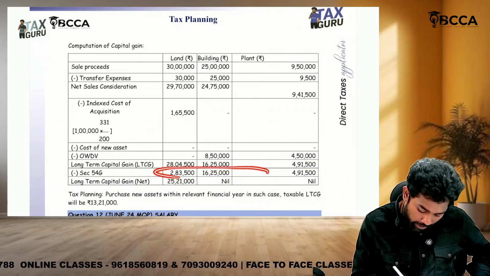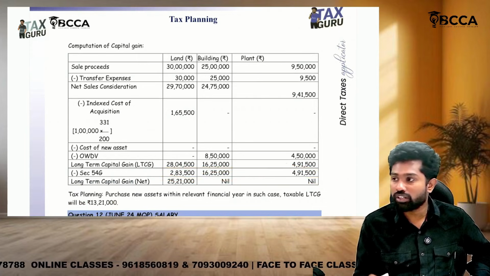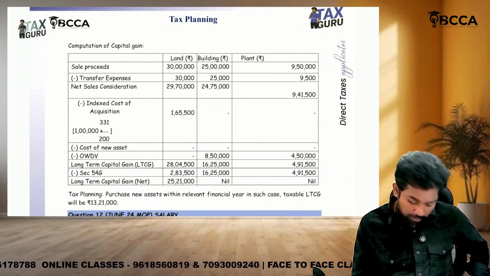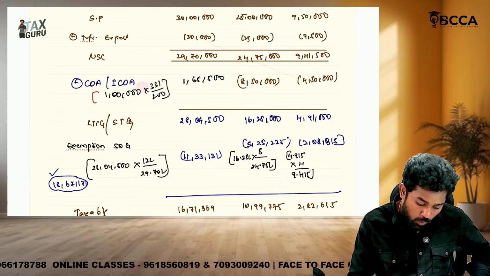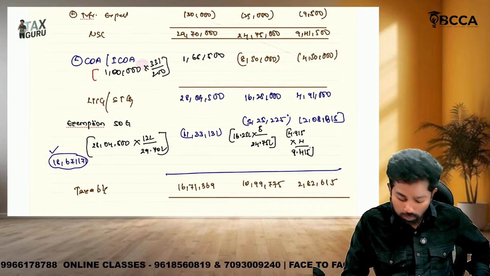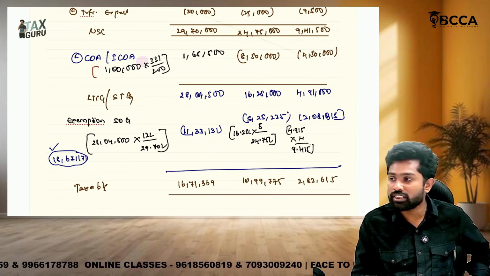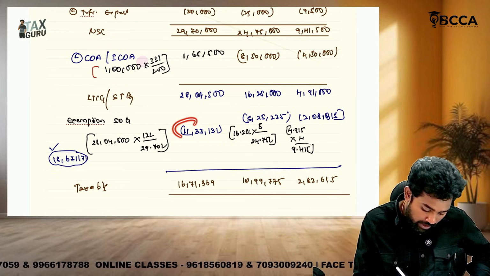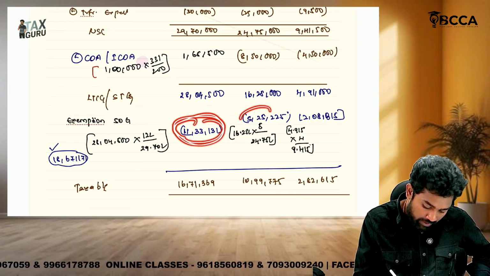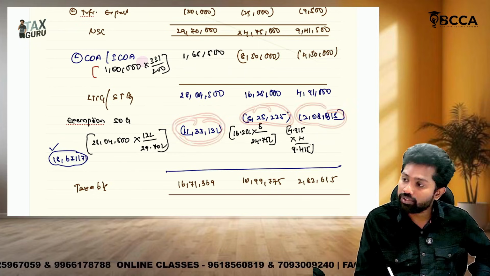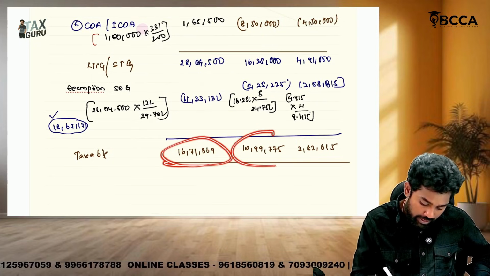Okay, 24 lakhs they claimed as exemption, but that is wrong. You can't claim 24 lakhs as exemption because they didn't invest the whole net sale consideration. So proportionate to the investment made out of net sale consideration is only eligible for exemption. So which is like here 11 lakh 33,131, 5 lakh 25,225, 2 lakh 8,815. Then the taxable is like this amount.